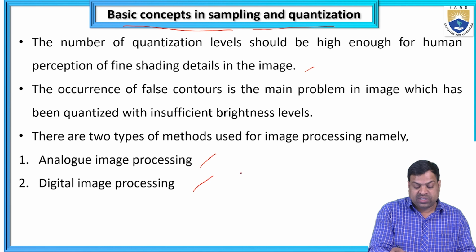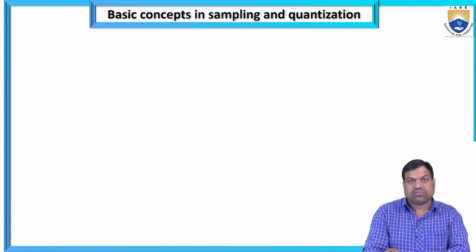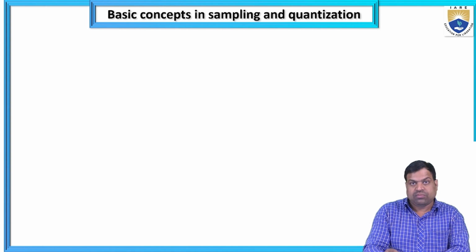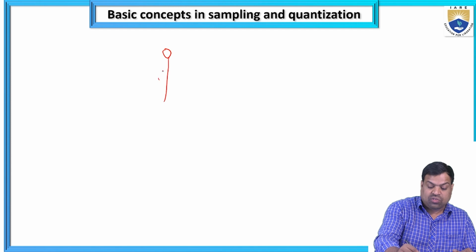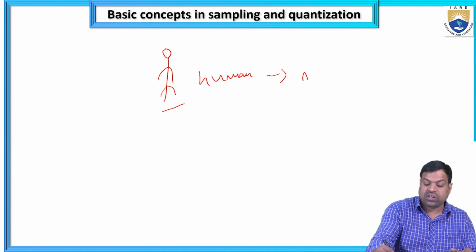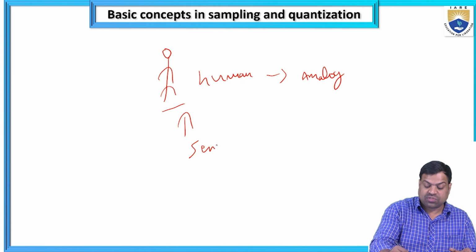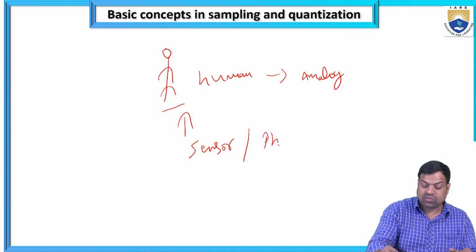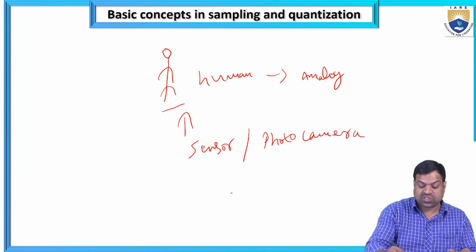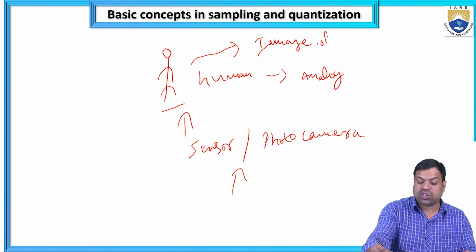So what are the types of methods used for image processing? Analog image processing and digital image processing. For example, suppose one person is there. This I am calling an analog. With a sensor or photo camera, I am capturing this person. So what is the output? That is the image of the human.